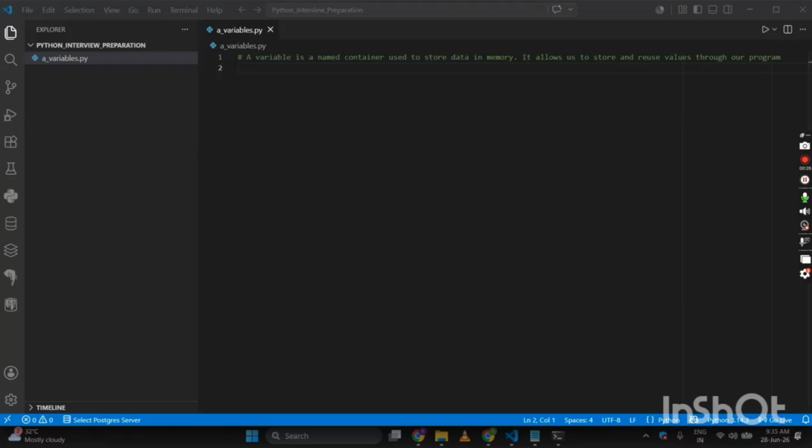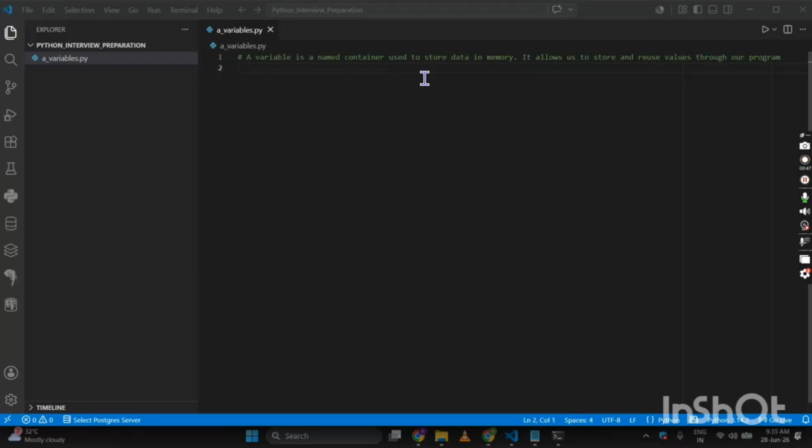Now the reason I have labeled this file as a underscore variables.py is so that it comes in a sequence A, B, C, D like this. The default setting of my VS Code is that the files will be arranged in a sequential manner, in alphabetical order. So that's why I've named it code a underscore variables.py.